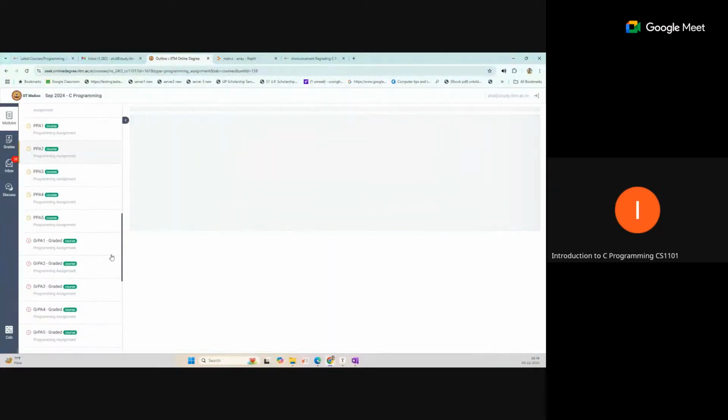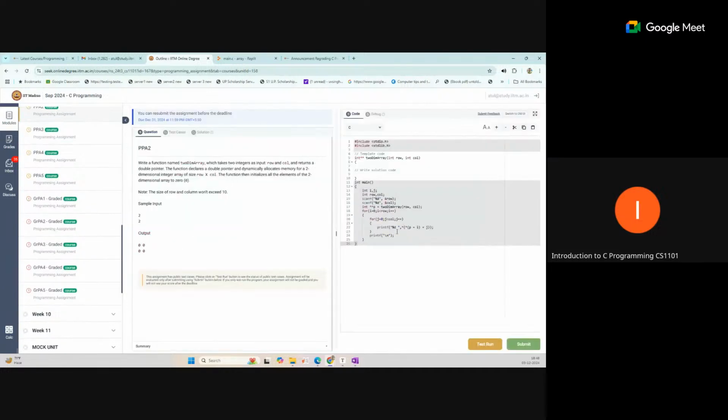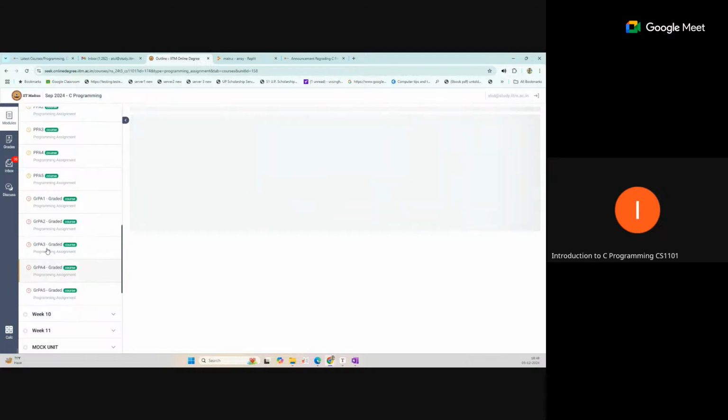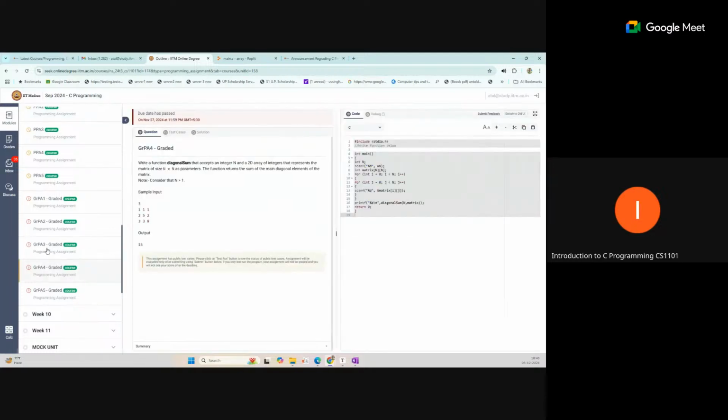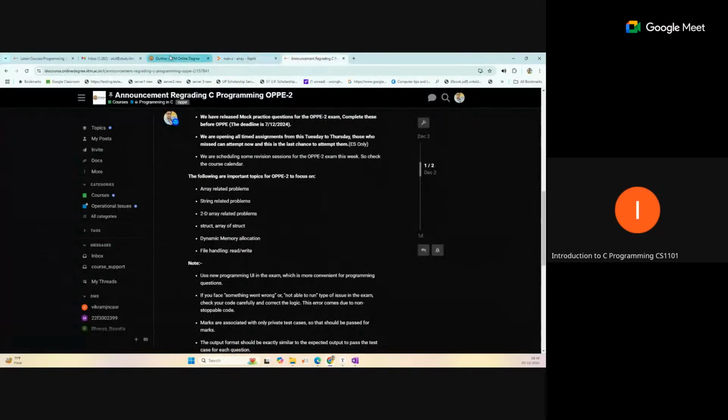Not the function related. We are passing this matrix.